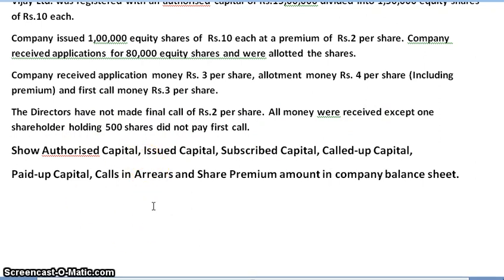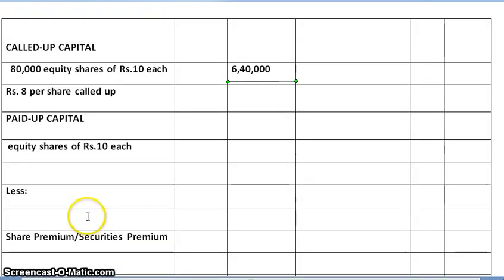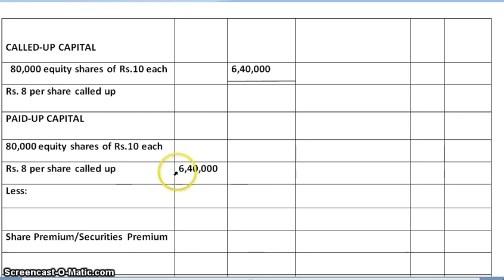So from paid up capital we will deduct the call in arrears. 80,000 equity shares of rupees 10 each. Of that, rupees 8 per share called up, that is 6,40,000. From that we will deduct call in arrears.